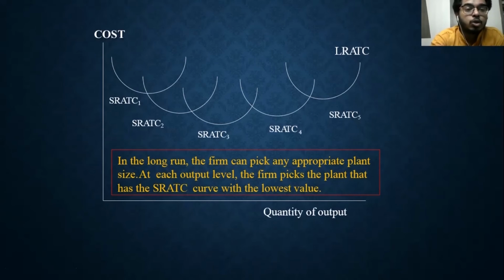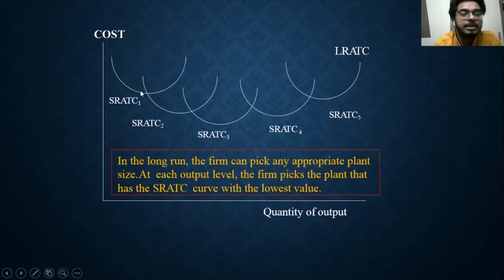What we observe over here is that we are showing you 5 short-run average total cost curves. We will try to connect them, and the firm can pick whichever is appropriate for a certain quantity of output.